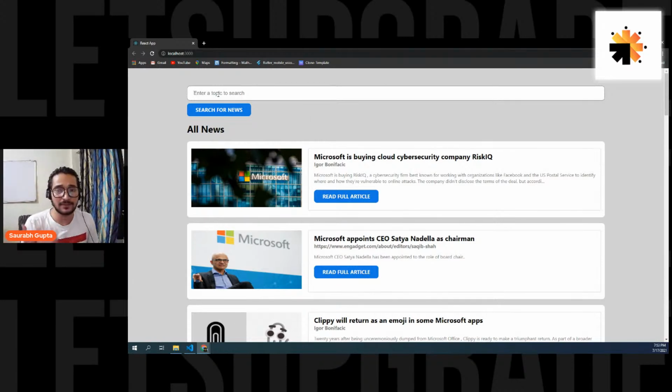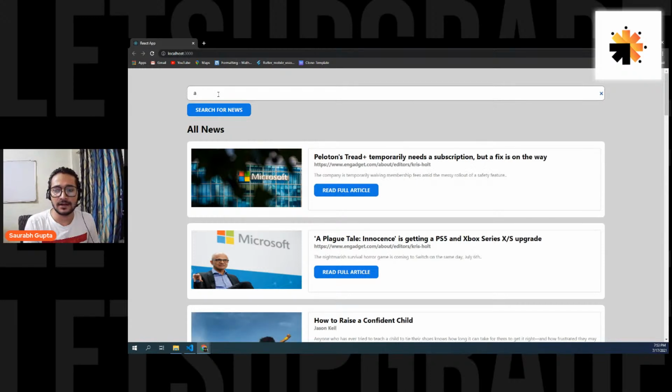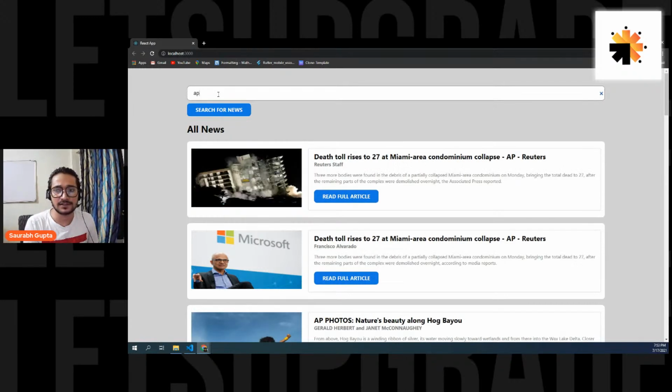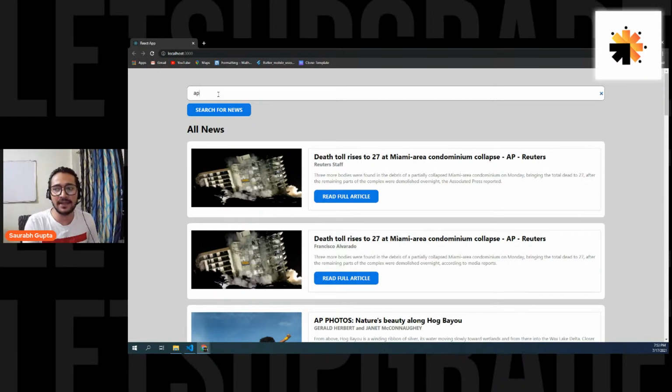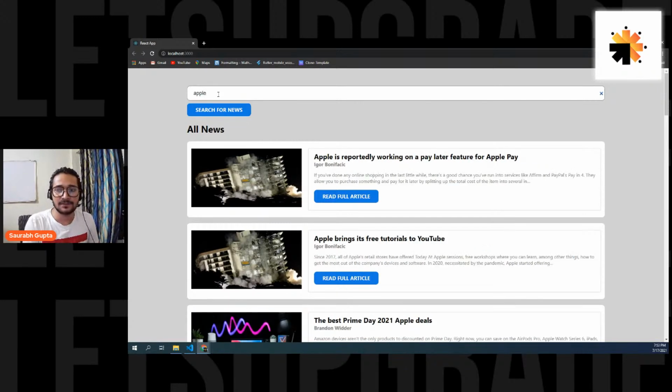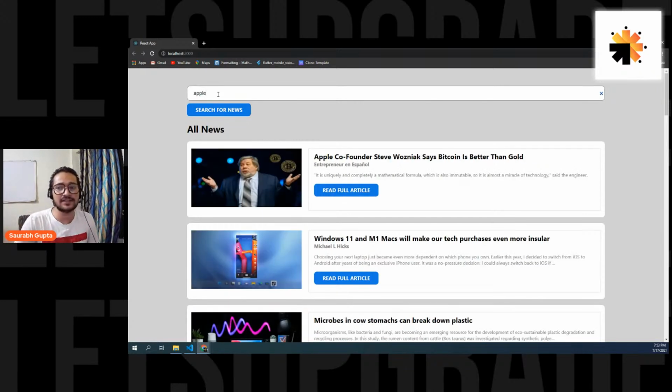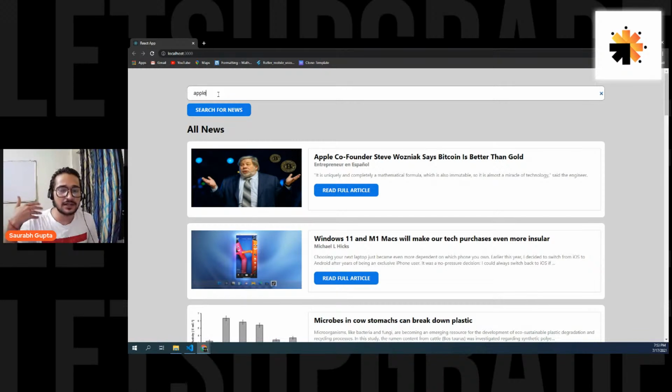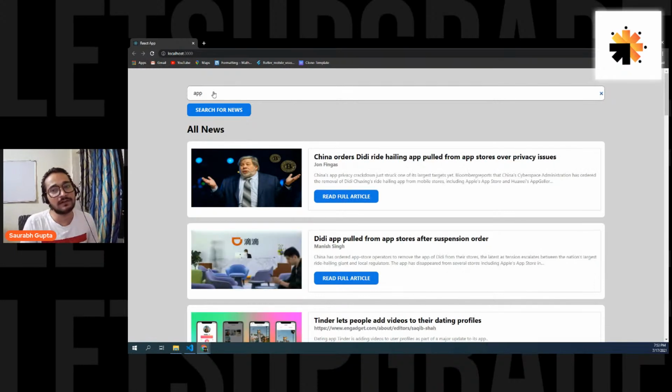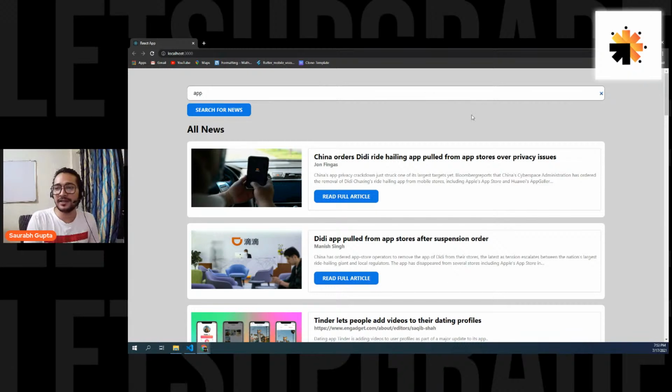Here we go, perfectly working. Now, if I start typing, it will simply start searching. I type AP, it gives me the news related to AP. APPLE, it changes. It changes continuously as I type. And we got the live news; previously it was different news, and now we have different news. So now it is working on typing as well, and it will work if I click here too. It will work for both. If I say app, see, all the news related to app.